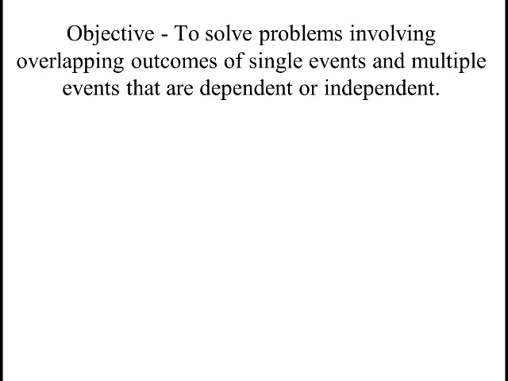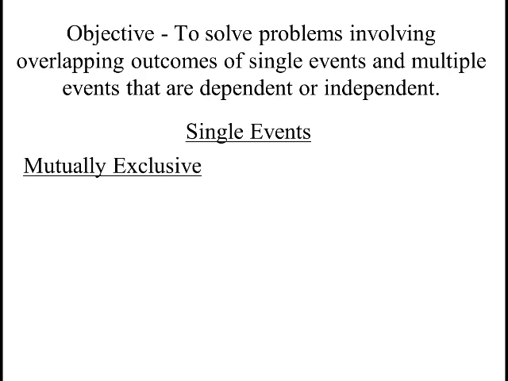So let's talk about overlapping outcomes of a single event. Now, what we need to first discuss is whether the outcomes are mutually exclusive or not mutually exclusive. Mutually exclusive is when two outcomes can't happen at the same time.